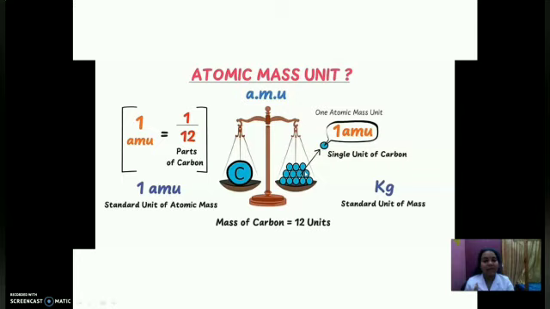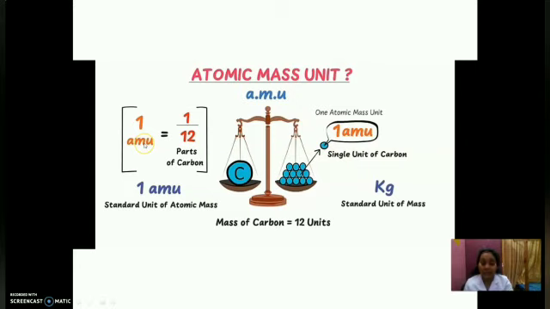Similarly, we take 1 kg as a unit. So the unit of relative atomic mass is AMU, like kg, centimeter, and so on. In order to find the atomic mass, we take the unit AMU, that is a single unit of carbon from the 12.